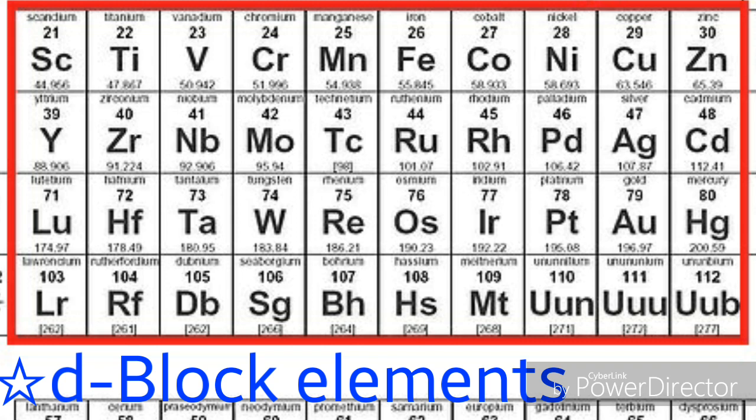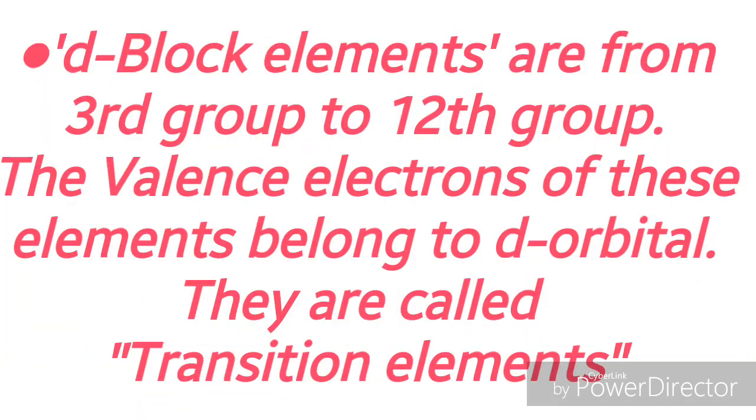Let us see the elements of D block. In D block, groups from 3 to 12 are placed. Students, in this D block, most important metals like iron, copper, gold, and silver are there. Copper is a very good conductor of electricity. Iron has so much commercial value. Gold and silver are used in ornaments. They are very popular in jewelry.